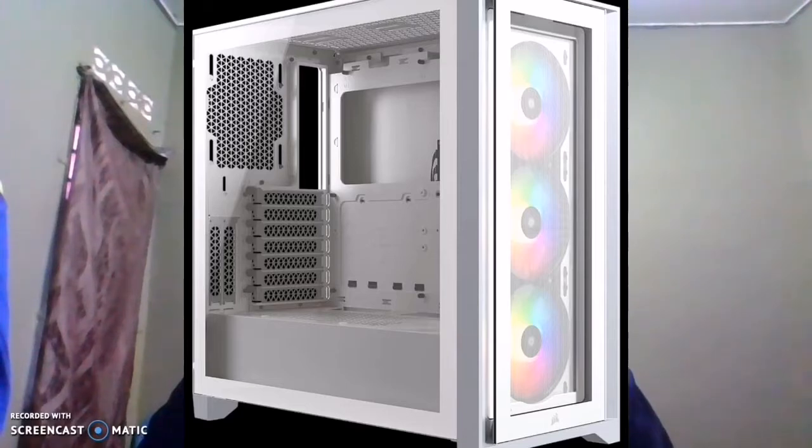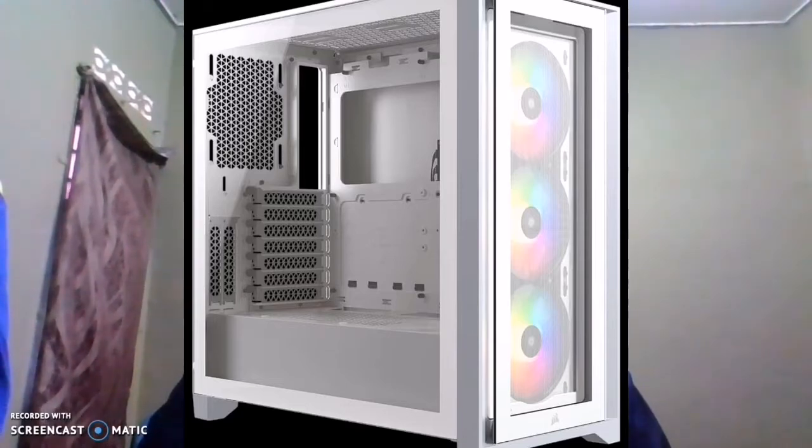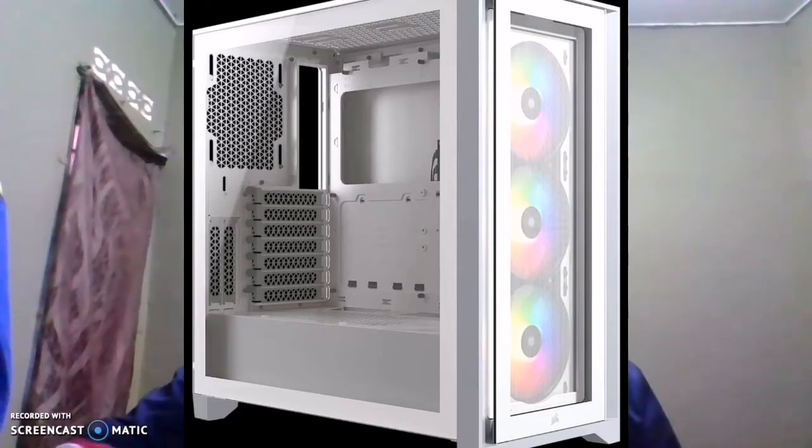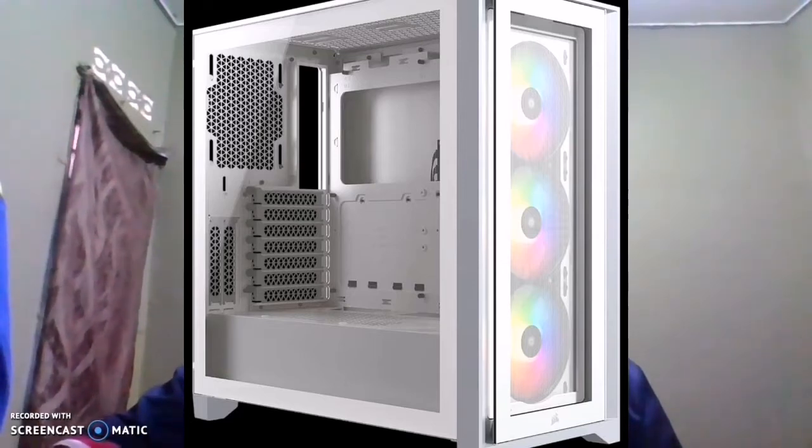This computer case is sold at a price of RM530. The case material is steel, tempered glass, and plastic. The case dimensions are 453mm by 230mm by 466mm. The weight of this computer case is 7.8 kg.